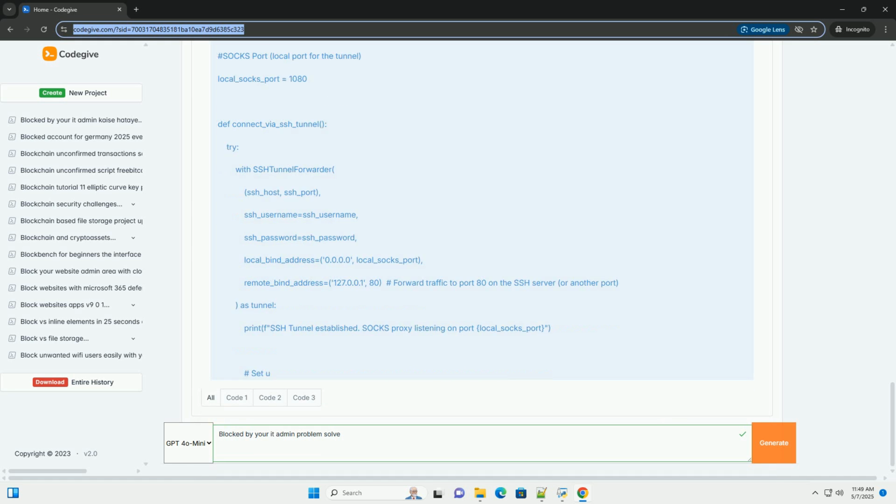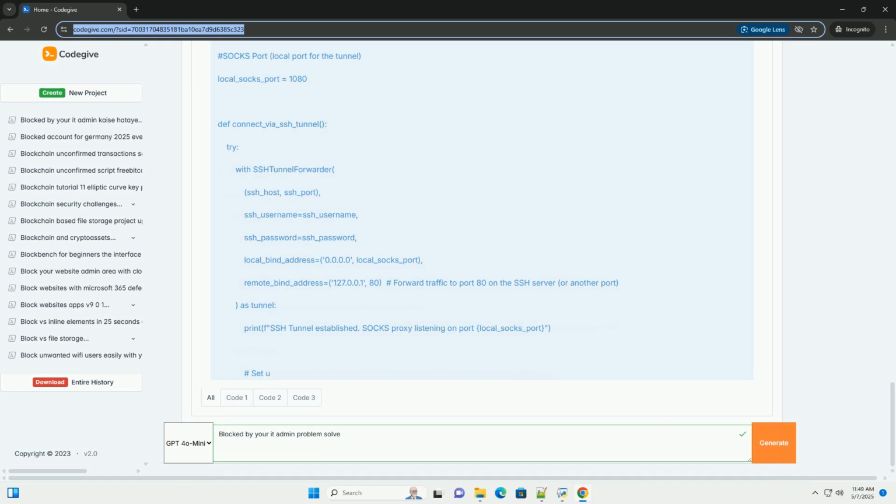7. Contact your IT administrator. This is often the most effective solution, especially in corporate or educational environments. Provide your IT administrator with all the details you've gathered, including the error message, the application or website you were trying to access, and any relevant events from the Event Viewer.